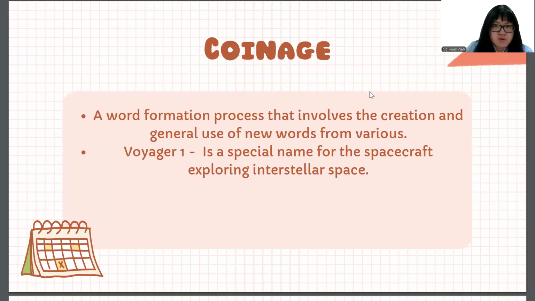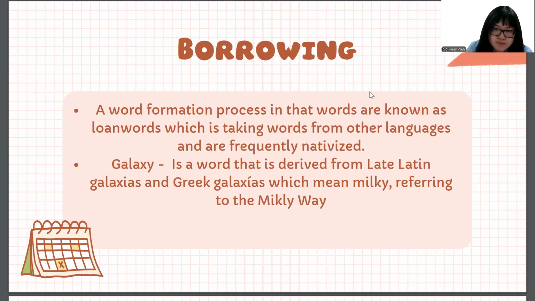For the first one is coinage. Coinage is a word formation process that involves the creation and general use of new words from various sources. The word sample here is Voyager 1. It is a special name for the spacecraft, which is a tool for exploring interstellar space.